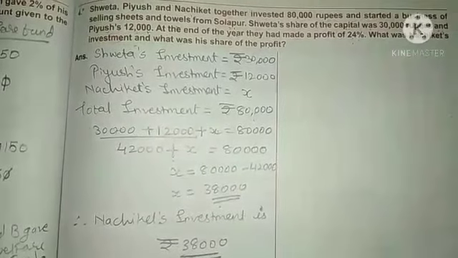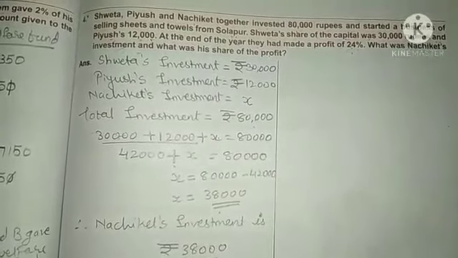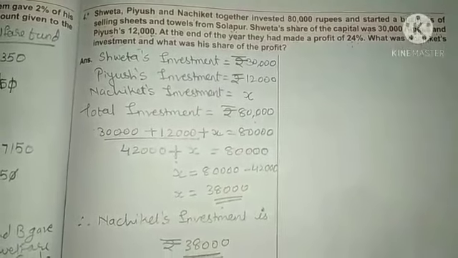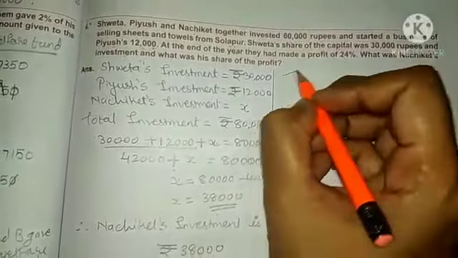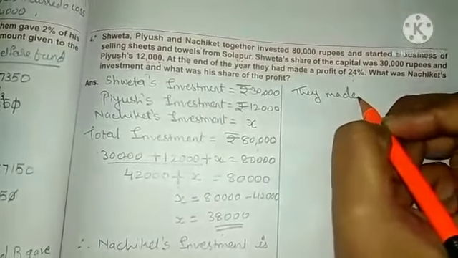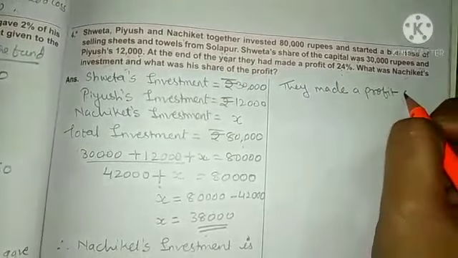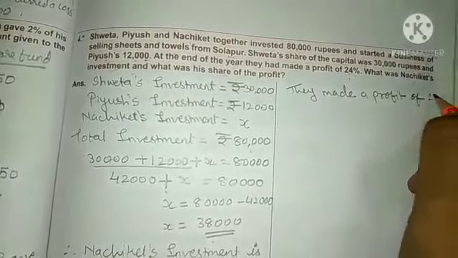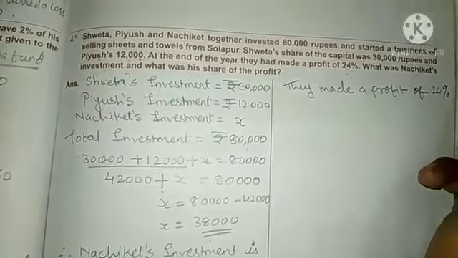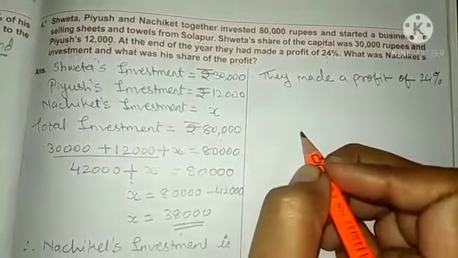Now we have to find out the other thing, that is Nachiket's profit. Clear? So how are you going to find out Nachiket's profit? Now how much profit have they made? They made a profit of 24%. Clear, everyone?